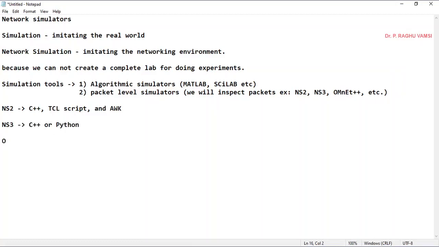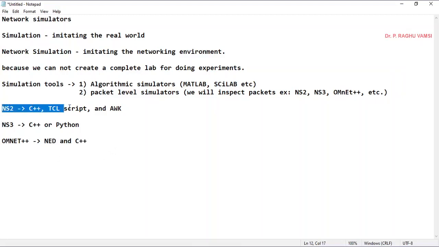In the case of Omnet++, there are separate inbuilt languages, like how we are using TCL script here. Like that, we have a script called Network Descriptor Language (NED) and C++. These are the two main programming languages used in Omnet++.